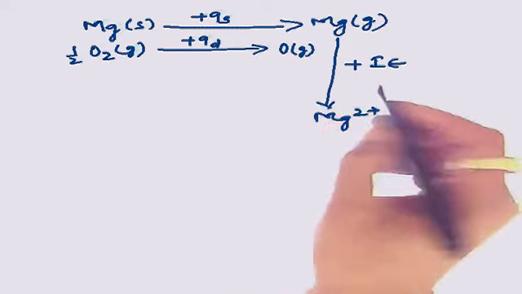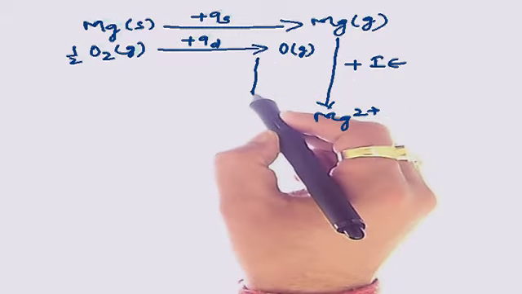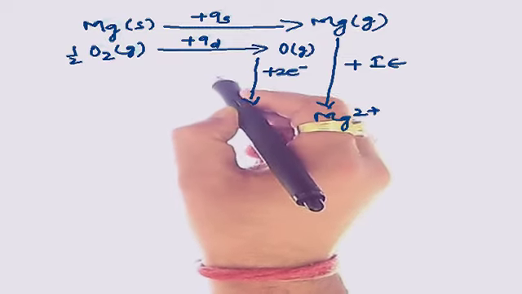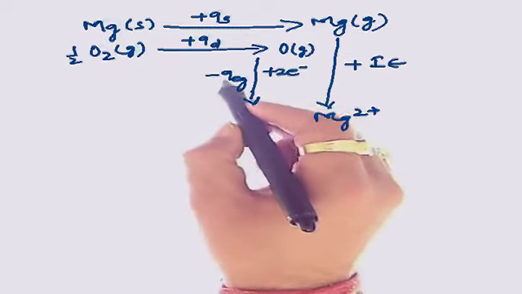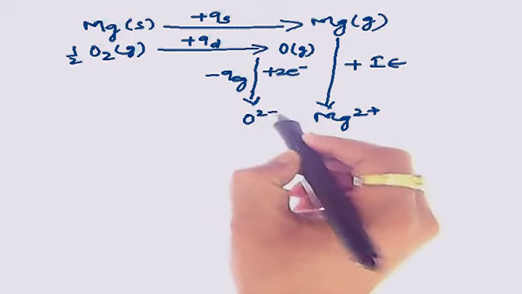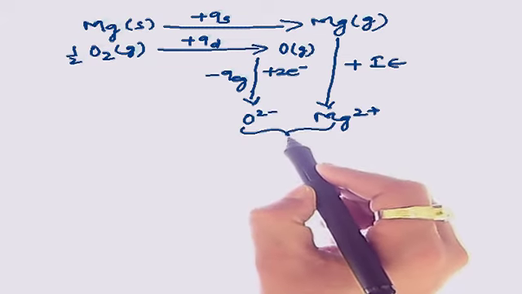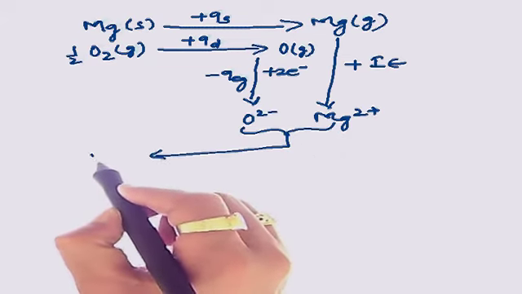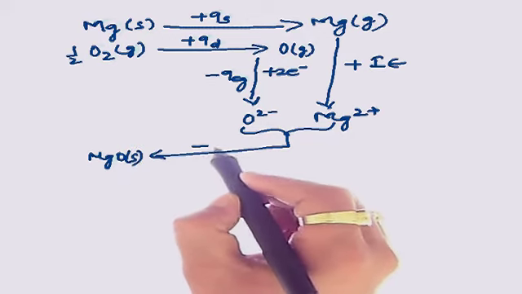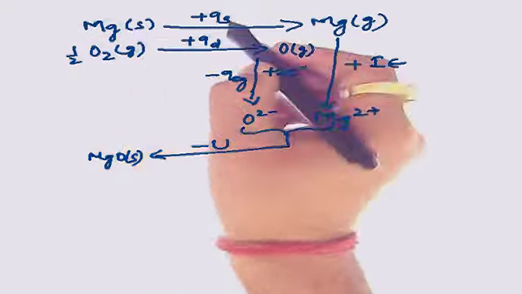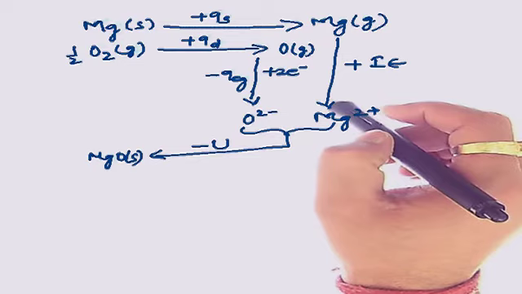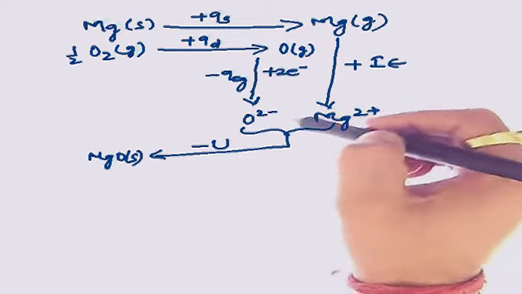In the next step, when we add electrons into oxygen atoms, that will lead to the release of energy, that is heat of electron gain, and that will form O2 negative. When we combine these two, they will undergo the formation of magnesium oxide solid, and this will lead to the loss of energy, which is called lattice energy. Now this has been created on the basis of the mechanism involved during this ionic bonding, which we have already illustrated.